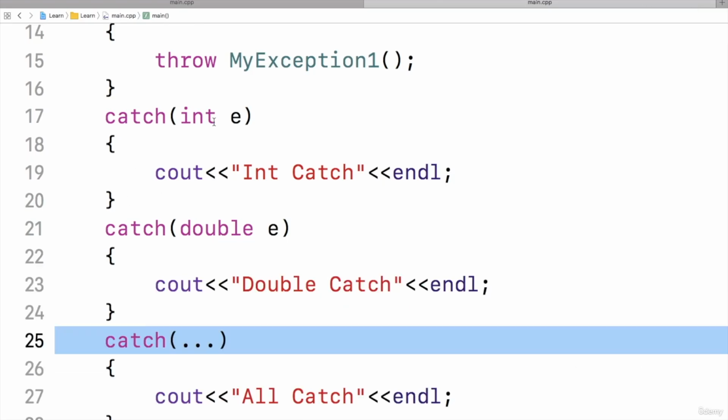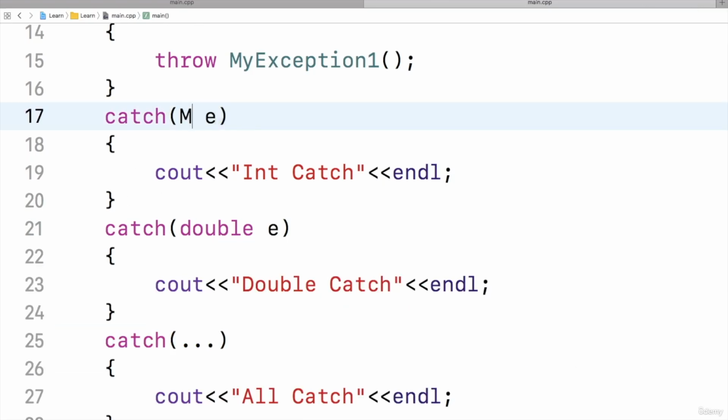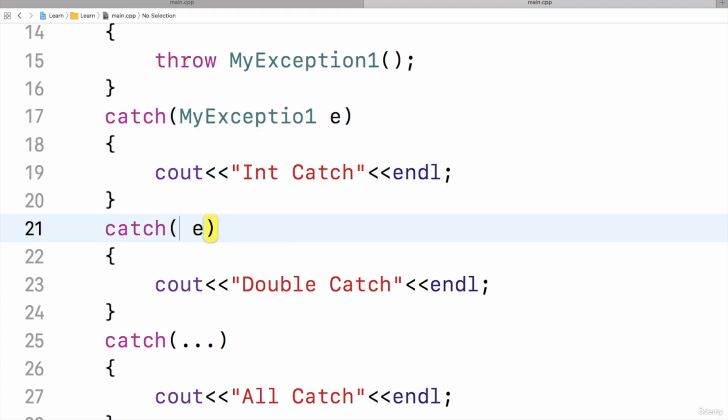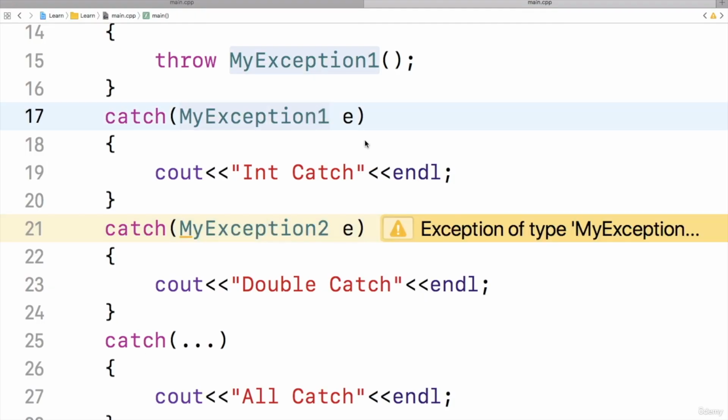Now if I want to handle my own exception class, then I should say myException1. Then here, if there is a possibility of myException2, then I should write this also, myException2. See, already I have shown you that when you have exception classes inside catch blocks and those exception classes are in inheritance, then you should use the child class first, then the parent class.